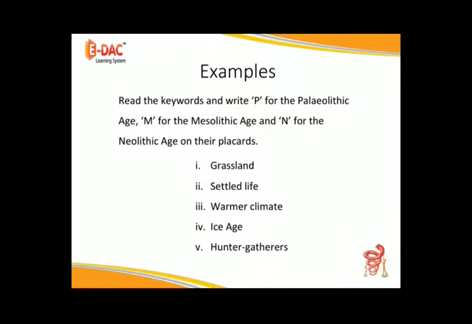Let's quickly see some examples. Read the keywords and write P for the Paleolithic Age, M for the Mesolithic Age and N for the Neolithic Age on their placards. First, grassland. Second, settled life. Third, warmer climate. Fourth, ice age. And fifth, hunter-gatherers.